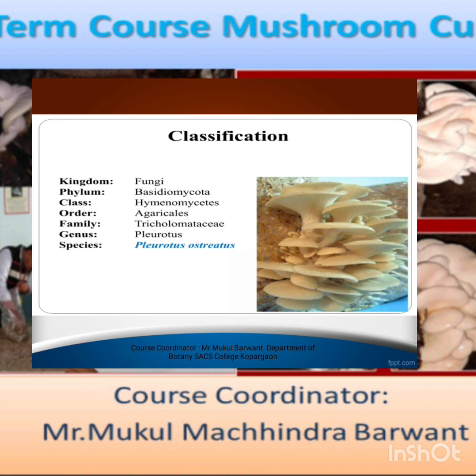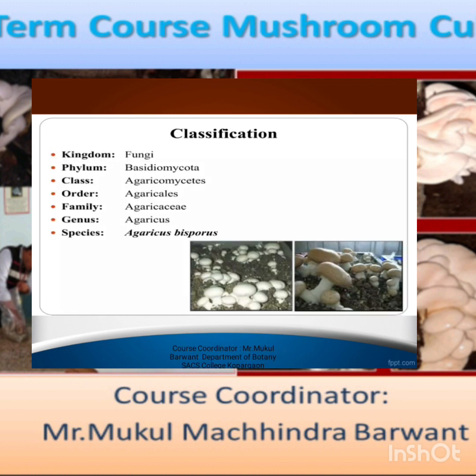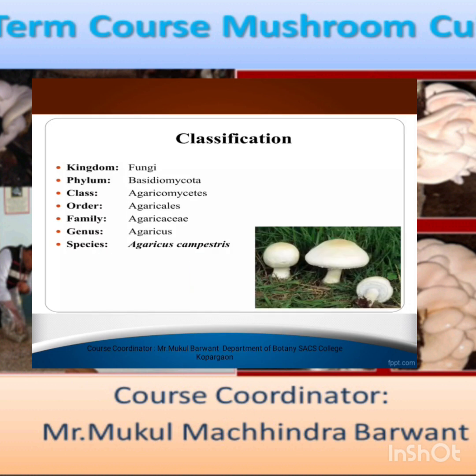Like that, observe. I have given such examples with their photographs and the systematic position, like Pleurotus species. So some type of classification we have observed in the session: Basidiomycota, Hymenomycetes, Agaricales, Tricholomataceae, Pleurotus. We can observe that type of figures. Then another figure like Agaricus bisporus, in the same fungi: Basidiomycota, Agaricomycetes, Agaricales, Agaricaceae and Agaricus. We call it a button mushroom.